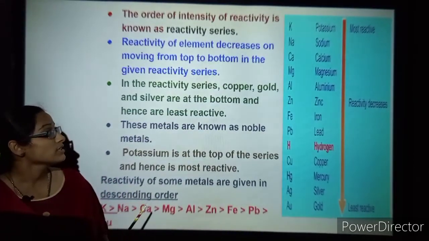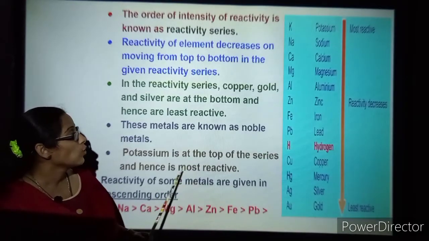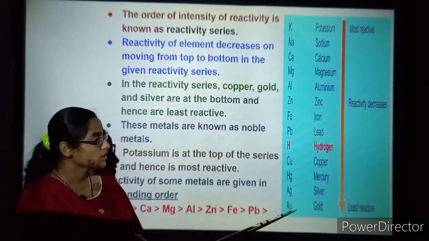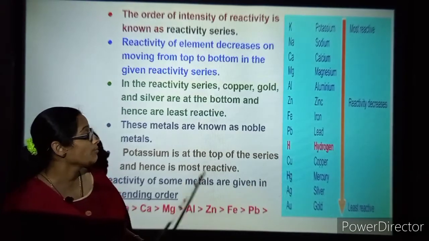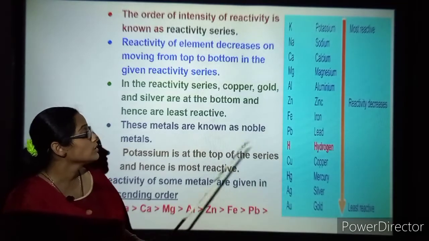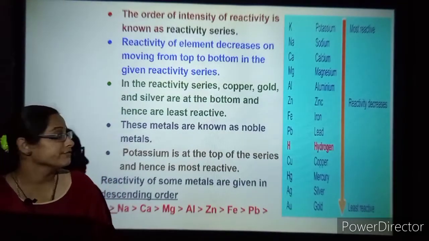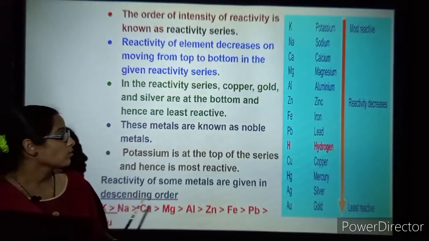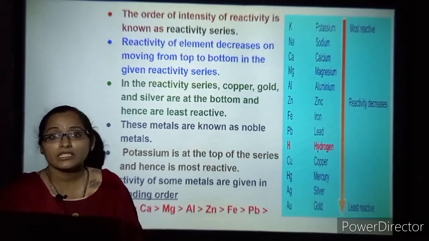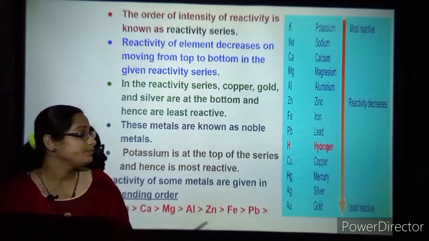In the reactivity series, copper, gold and silver, you can even consider copper, mercury, silver, gold, are the least reactive. These metals are known as noble metals, because their valency will always be 0.